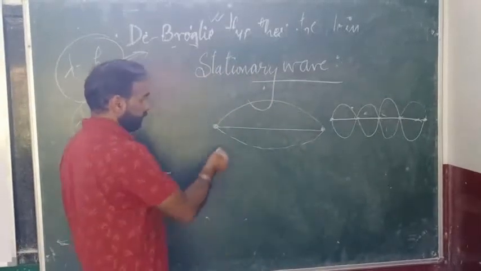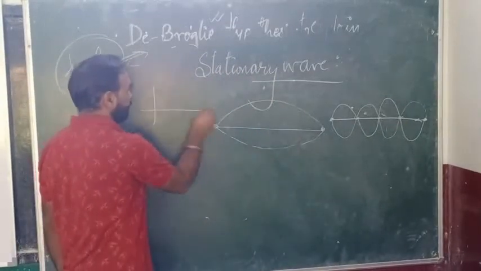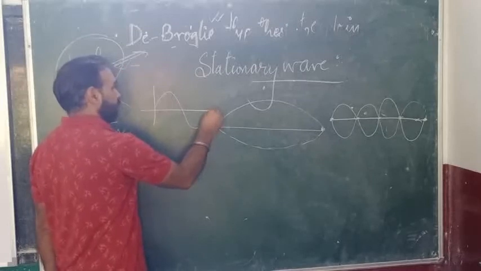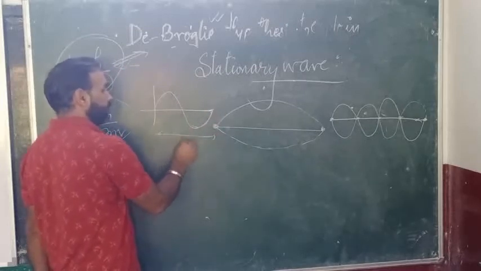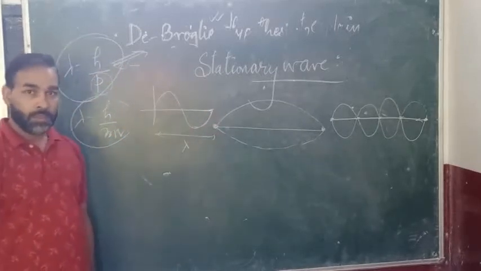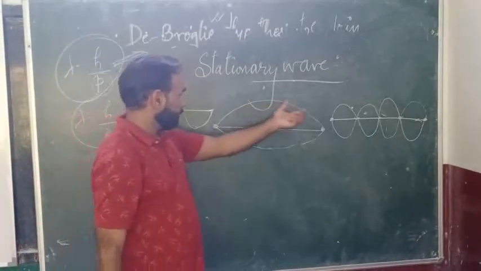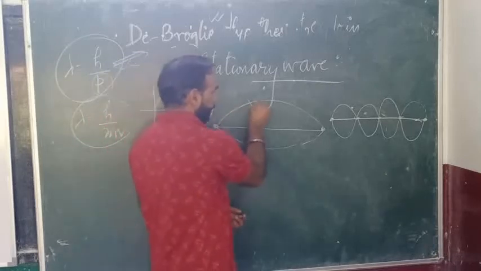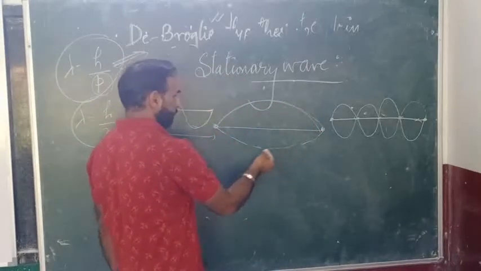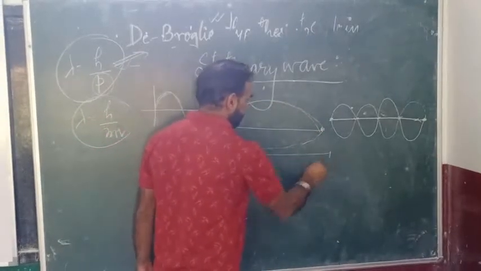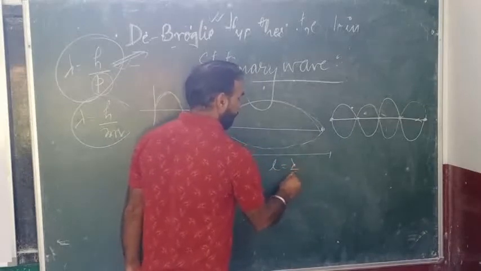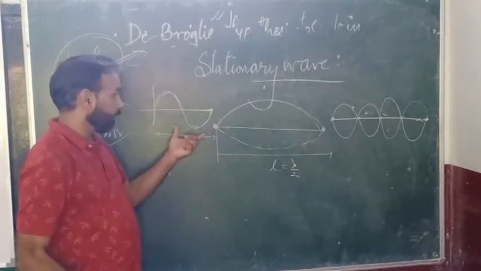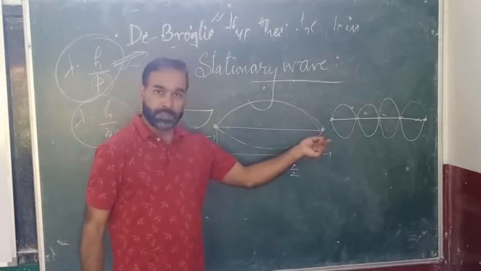Now, a wave is basically known as one complete wave with a wavelength of lambda. Now, in this, if I talk about only this portion, if the length of the string is L, then L will equal lambda by 2, because this whole is lambda and we are getting only half of the standing wave.